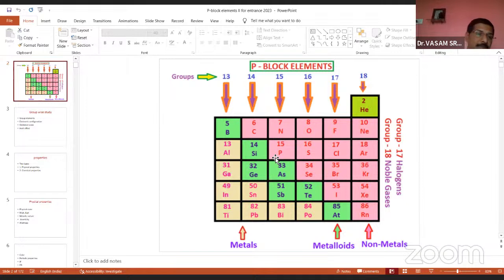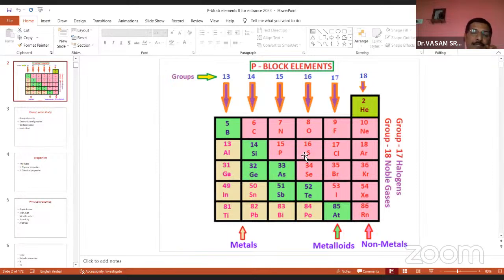You come to phosphorus. The stable form of phosphorus is always the P4 state, so four phosphorus atoms combine to form a P4 molecule. The atomicity is 4. In sulfur, the atomicity is 8: eight sulfurs are associated to form a stable sulfur molecule.